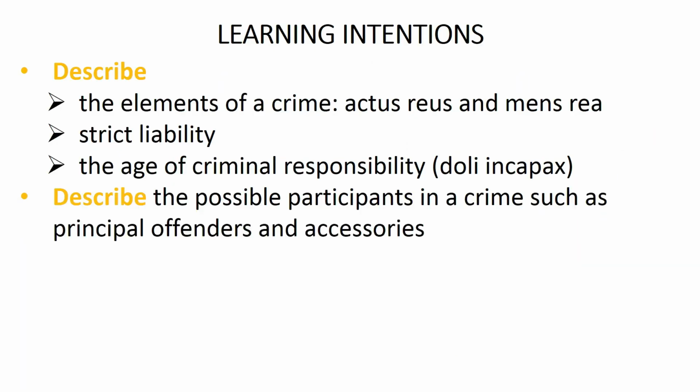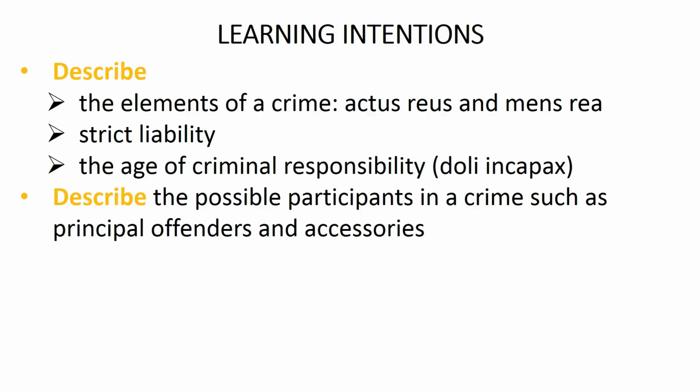Well, that brings us to the end of this video. As a result of watching and taking notes on this video, you should now be able to do two things. First, you should be able to describe the elements of a crime, that is the actus reus and mens rea, strict liability, and the age of criminal responsibility, which is the doli incapax principle. Second, you should be able to describe the possible participants in a crime, such as principal offenders, persons involved in a crime, and accessories.